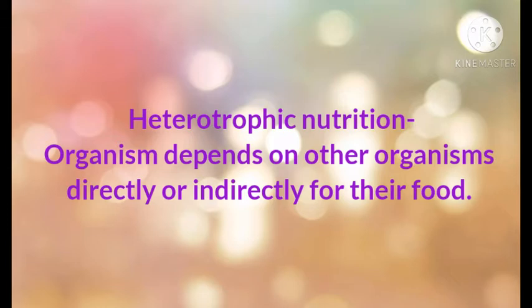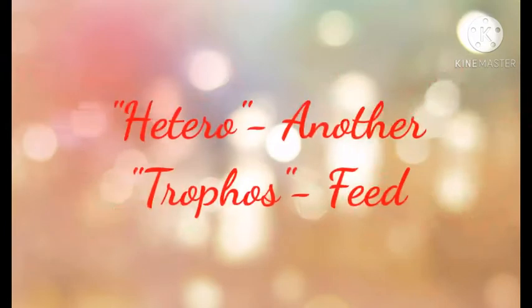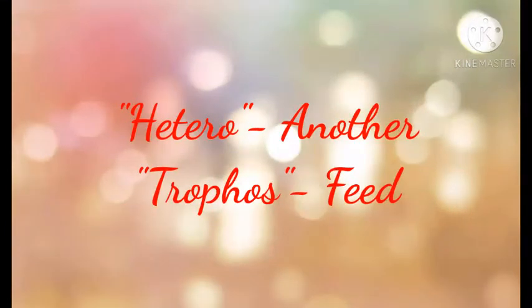All the animals which depend upon plants and other animals for their food carry out heterotrophic nutrition, and the organisms which carry out heterotrophic nutrition are called heterotrophs. The word heterotroph is made up of two words, hetero and trophos. Hetero means another and trophos means feed. Most plants are autotrophs, but a few of them are known to be heterotrophs.